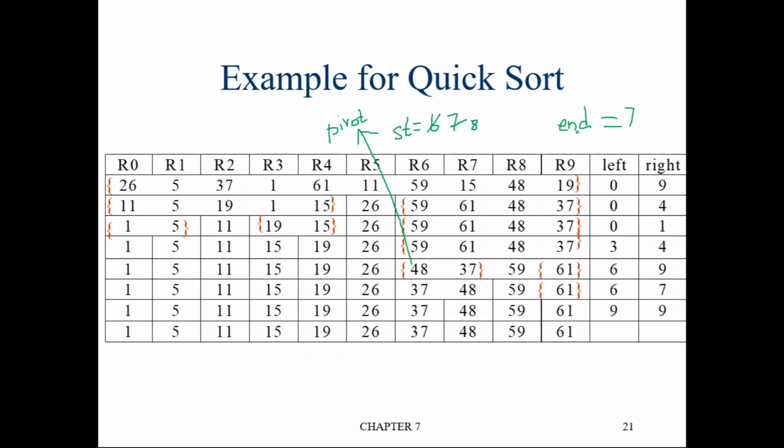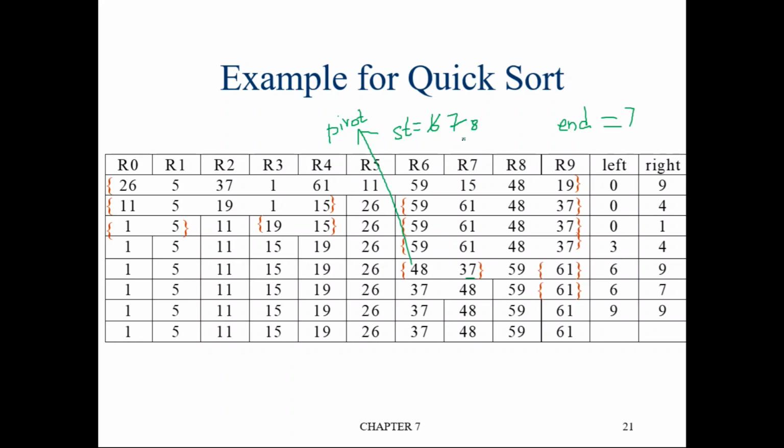Now do the same for the end pointer. End is pointing to the 7th location. Is the element at end location greater than the pivot element? The element at end position is 37. 37 is not greater than the pivot element because the pivot element is 48. So it won't continue further. Now the algorithm has stopped here.